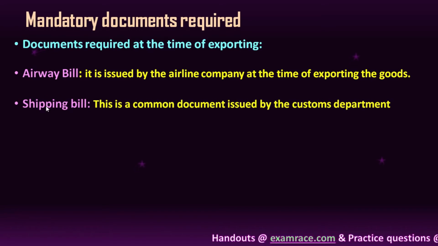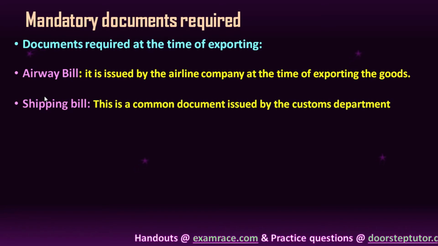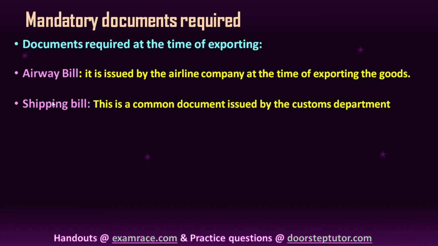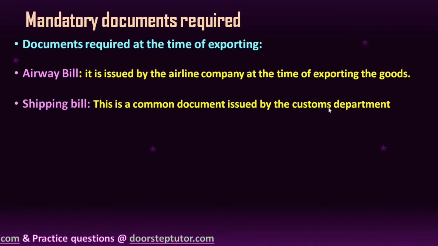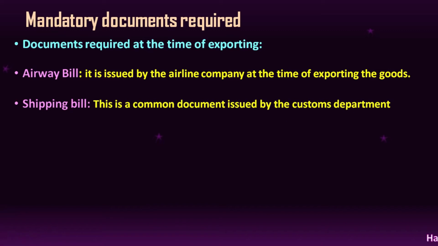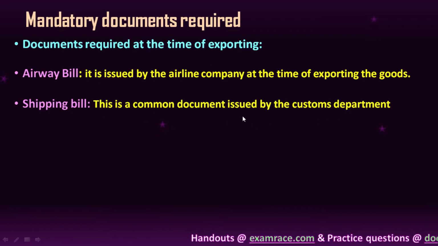Don't get confused between shipping company and shipping bill. See, the shipping bill is issued by the customs department. It's a common document issued to all, whether you are transporting by airline service or a ship or any lorry for that matter, you will have to have a shipping bill.